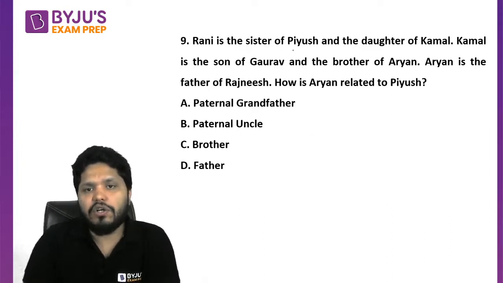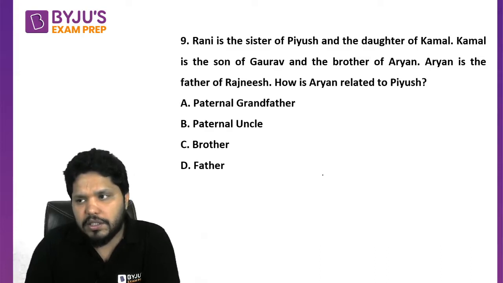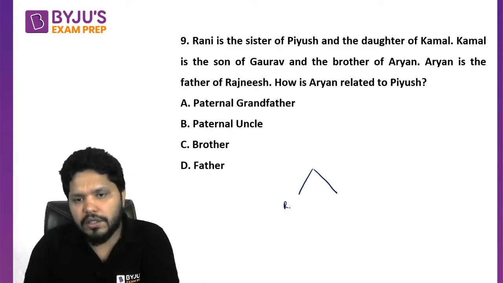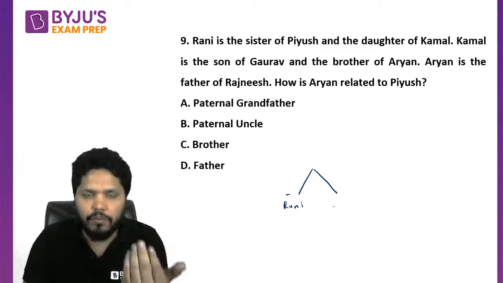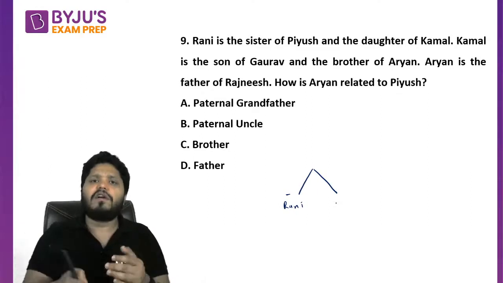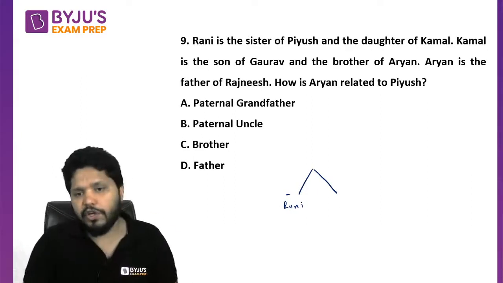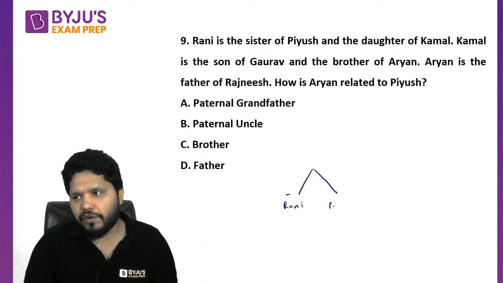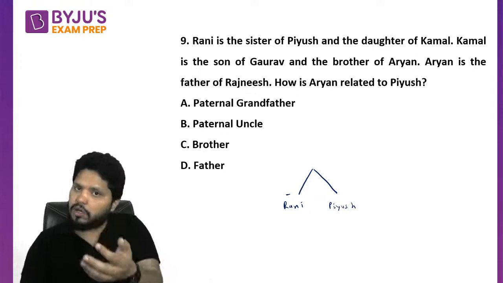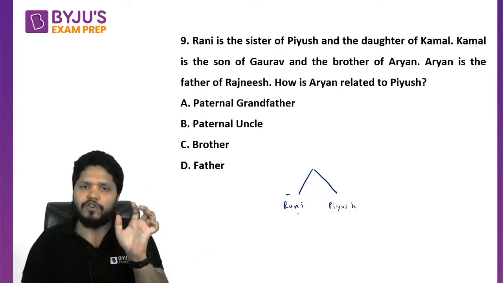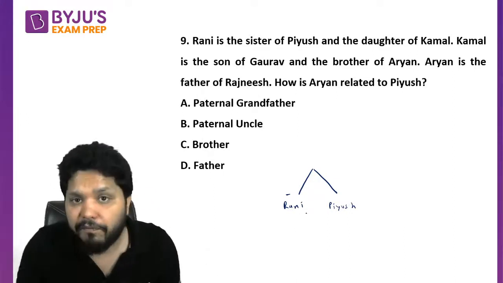Rani is the sister of Piyush. Okay ji. So Rani is the sister. We know the gender of Rani is negative. That means Rani is a woman. Women are denoted by negative. That's our notation to solve it. And men are denoted by positive. So Rani is the sister of Piyush. But we do not know the gender of Piyush, because Piyush can be a brother or a sister also. Rani is a sister, that for sure. That means Rani is a female.